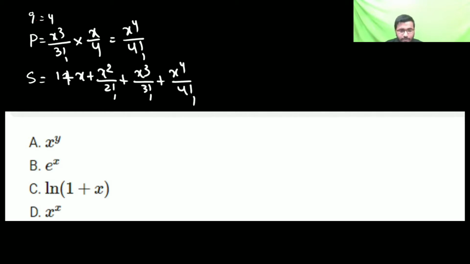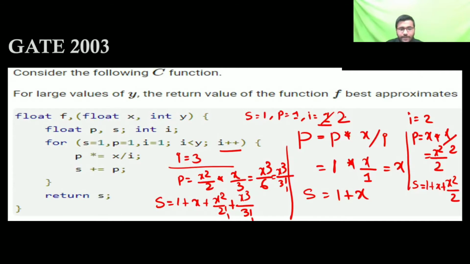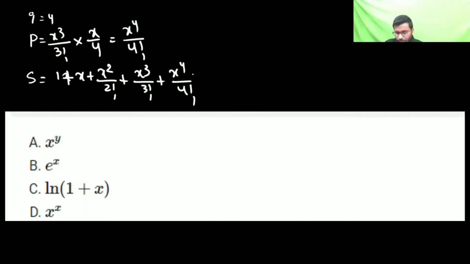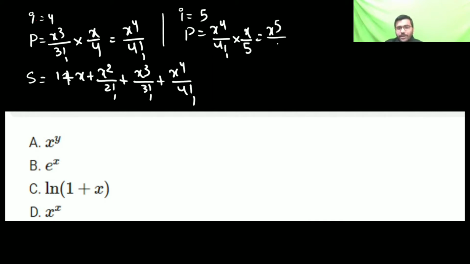Like this it will keep on adding. Then when I will be 5, you will multiply P into x by 5, so it is going to x to the power 5 by 5 factorial. Then you will add this to S.